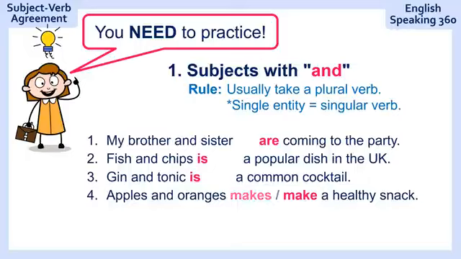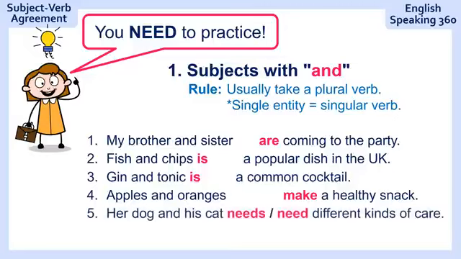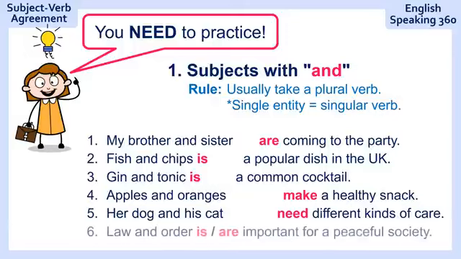"Apples and oranges, a healthy snack." Apples and oranges make a healthy snack. They are two different fruits. "Her dog and his cat, different kinds of care." Her dog and his cat need different kinds of care. Two different animals. And the last one, "law and order, important for a peaceful society." Ready? Law and order is seen as one. So law and order, like the TV program, it's a set expression. So law and order is important.